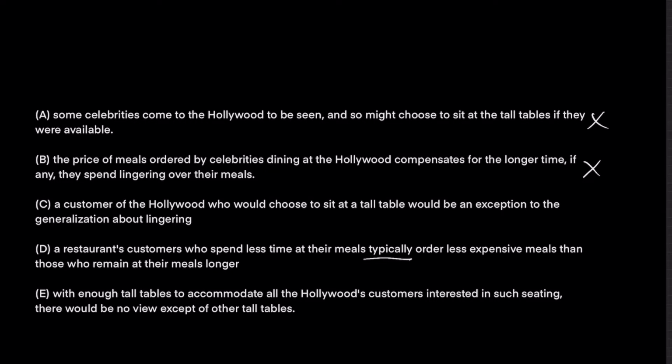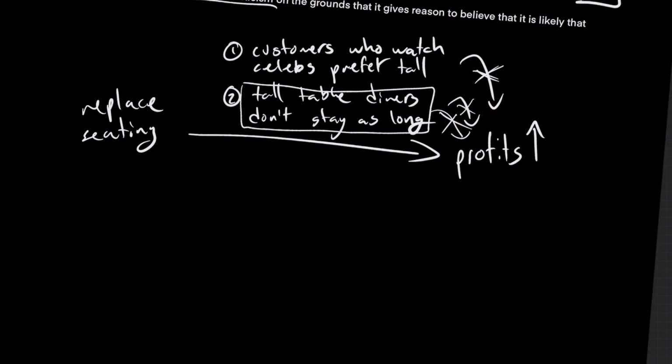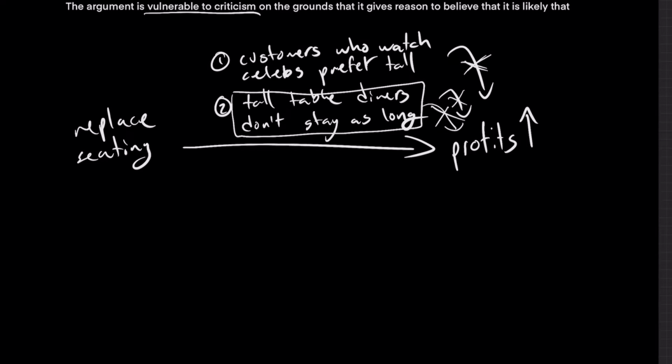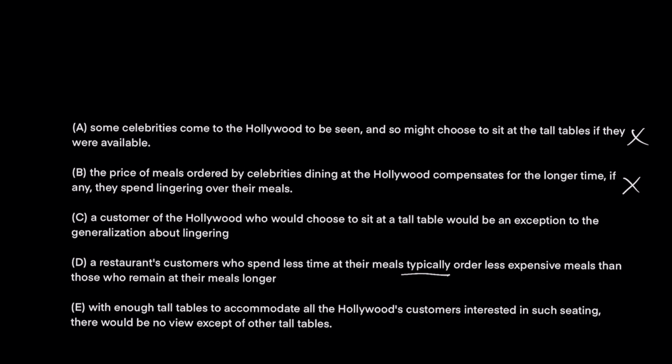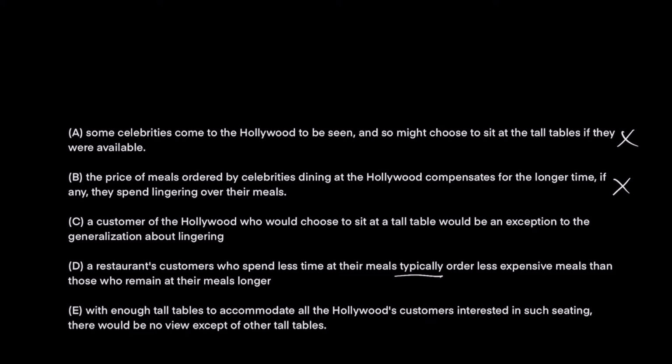However, even if they order less expensive meals, that doesn't mean this relationship between them not staying as long and the profits is false. That relationship still could be very true. Even if they're paying less money per customer, if you have 10 times as many customers and they're only spending 50% as much money, that's still more money that you're making. So this is wrong, because this doesn't tell us that that relationship isn't true.